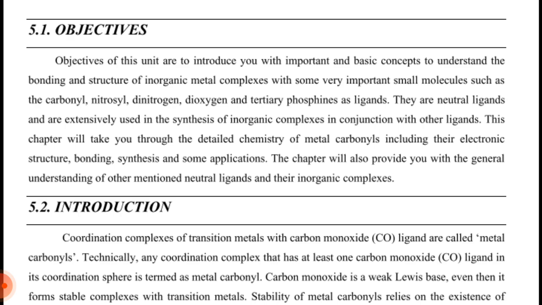Objectives. The objectives of this unit are to introduce you to important and basic concepts to understand the bonding and structure of inorganic metal complexes with some very important small molecules such as carbonyl, nitrosyl, dinitrogen, dioxygen, and tertiary phosphine as ligands. They are neutral ligands and are extensively used in the synthesis of inorganic complexes in conjunction with other ligands. This chapter will take you through the detailed chemistry of metal carbonyl, including the electronic structure, bonding, synthesis, and some applications. The chapter will also provide you with a general understanding of the other mentioned neutral ligands and their inorganic complexes.